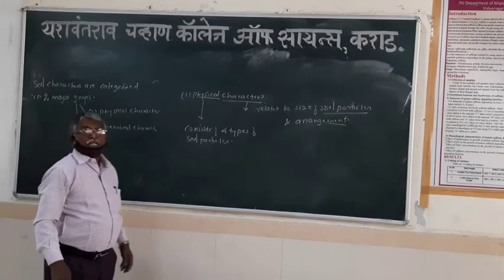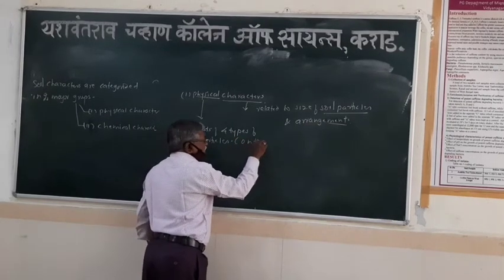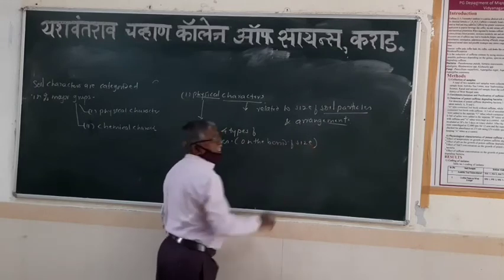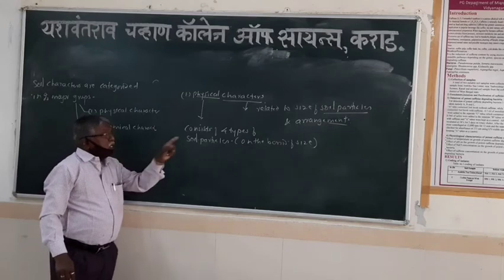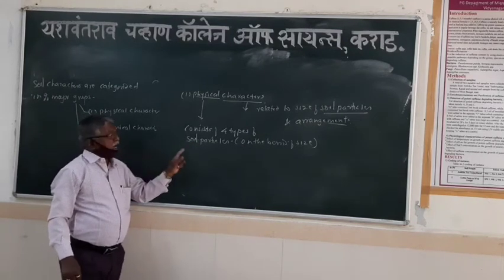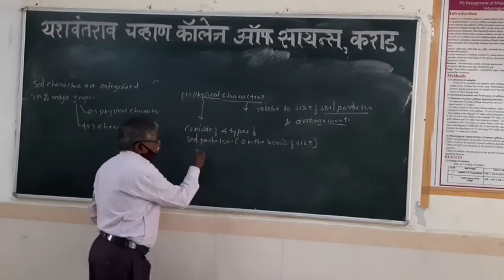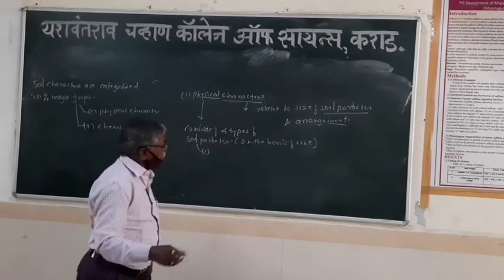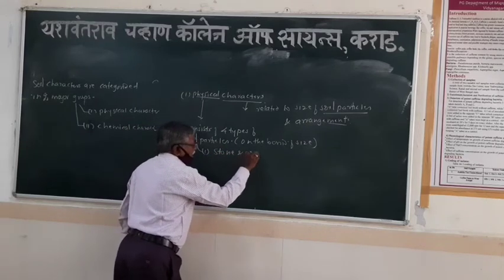Okay, so which 4 types of soil particles? 4 types of soil particles on the basis of their size. On the basis of the size of the particles, all the soil particles fall into 4 different types. So which 4 types of soil particles are there? The first type is stone and gravel particles.